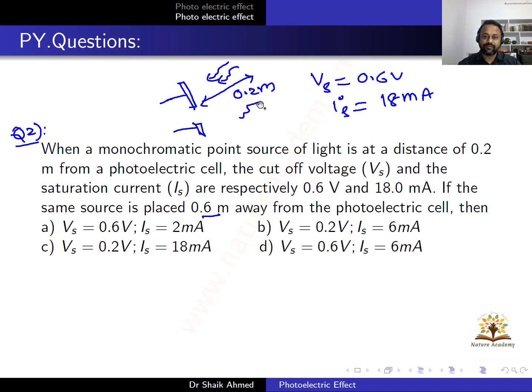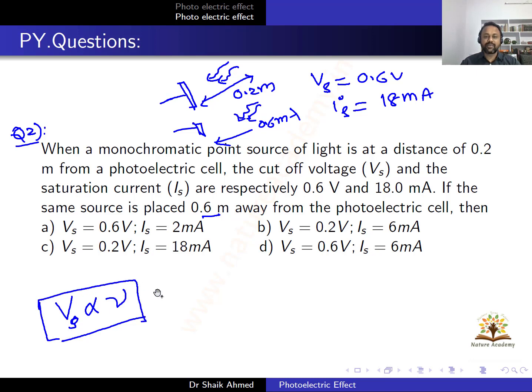So now here I have the point source. Now this distance is 0.6 meters. Now he is asking what are the values of stopping potential and photocurrent. So look at the answers first. Given value is 0.6 volts stopping potential initially. Will there be any change in the stopping potential? The stopping potential V0 or Vs is dependent on the frequency only, no other parameter. Stopping potential depends on the frequency of the light source.